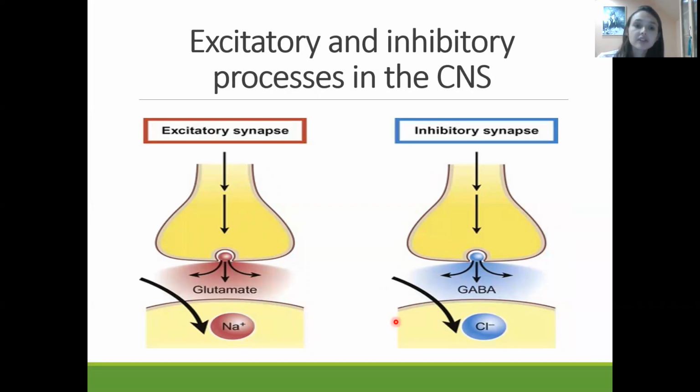In the case of excitatory synapses, they produce an excitatory postsynaptic potential on the postsynaptic membrane by opening the sodium ion channels through excitatory neurotransmitters. Inhibitory synapses are going to produce an inhibitory postsynaptic potential on the postsynaptic membrane through inhibitory neurotransmitters like GABA, which are going to open the chlorine ion channels.